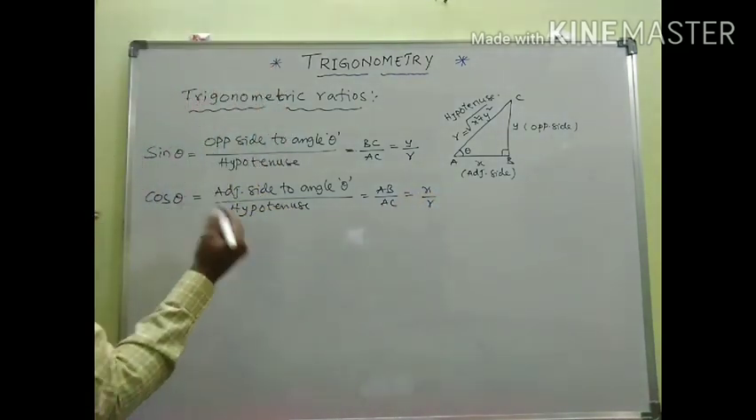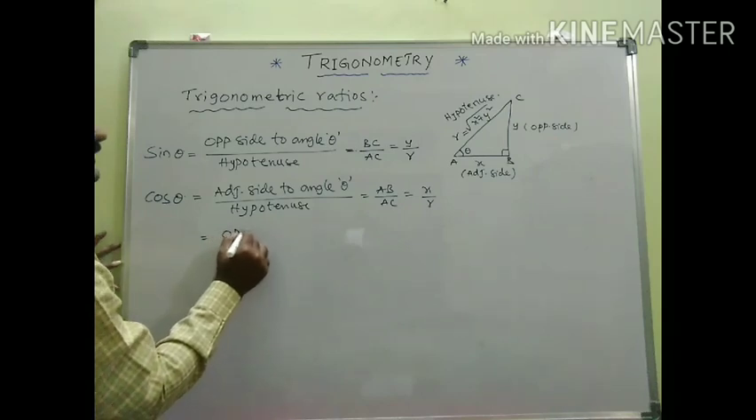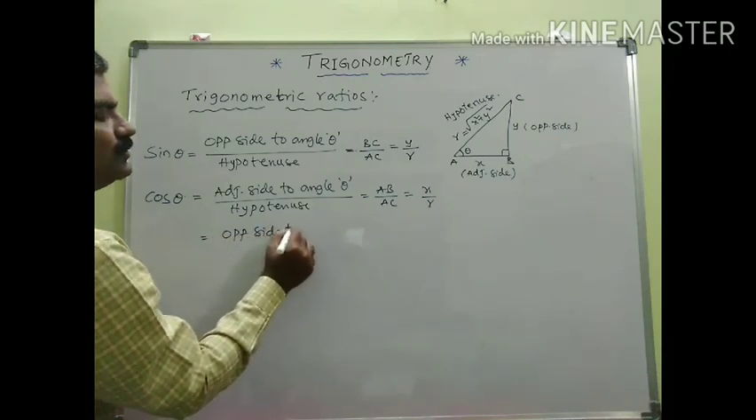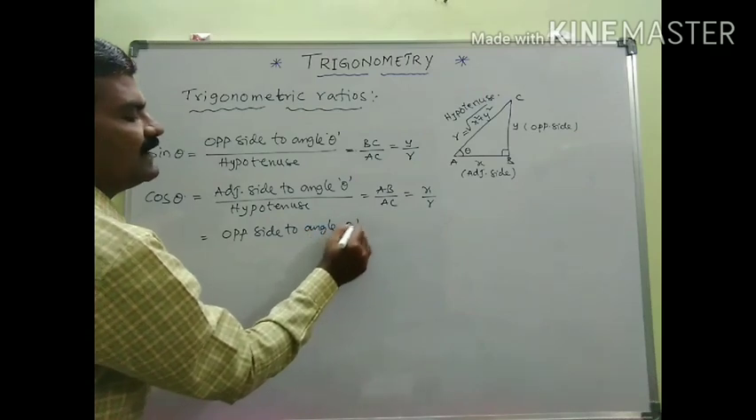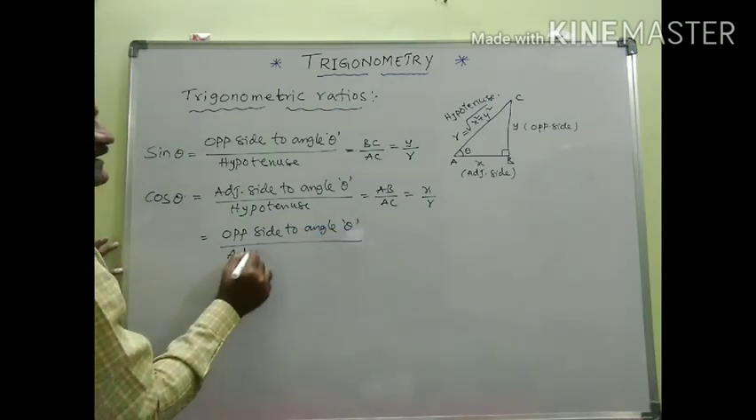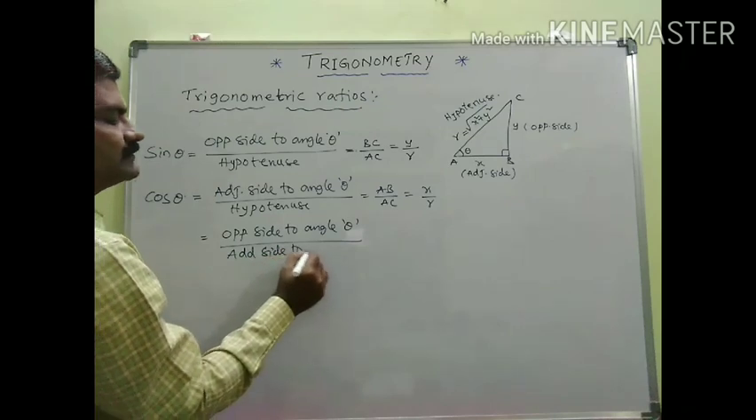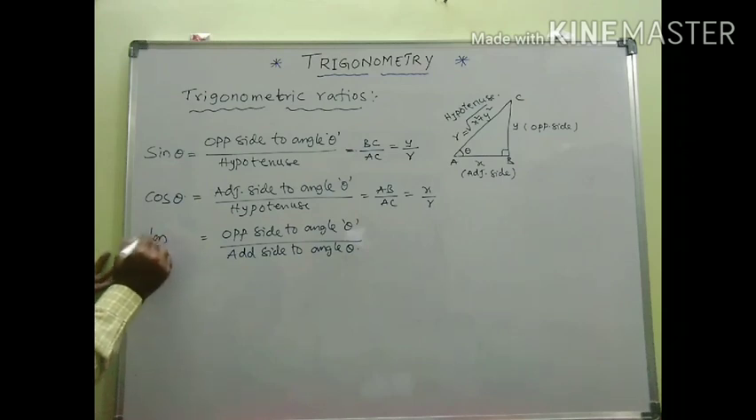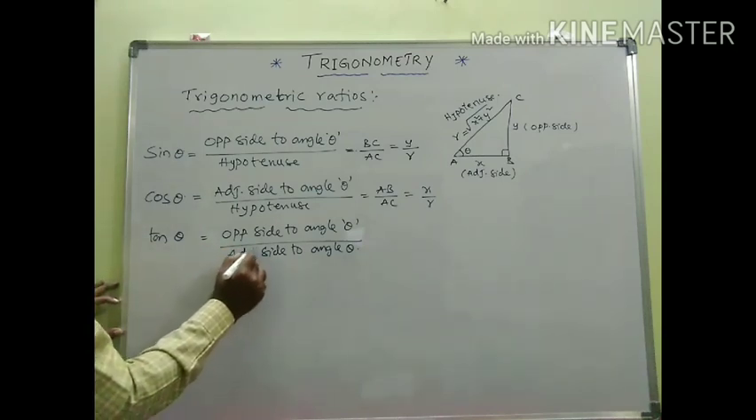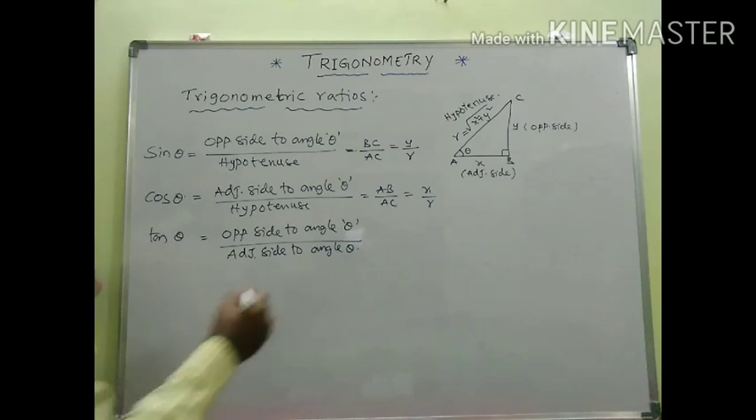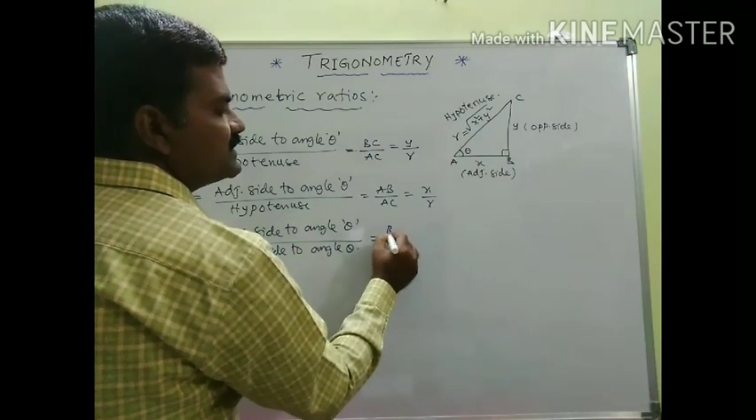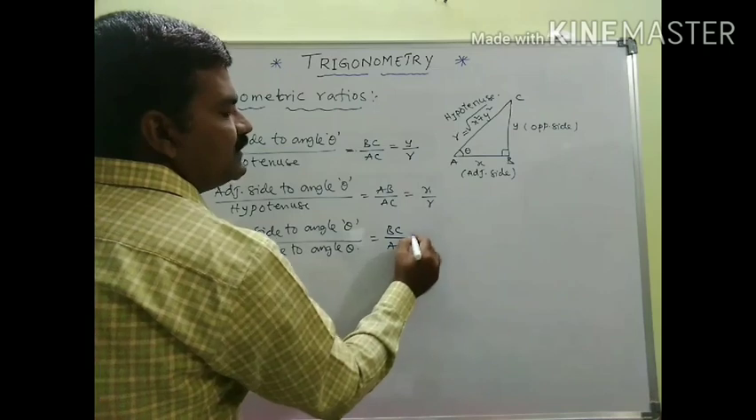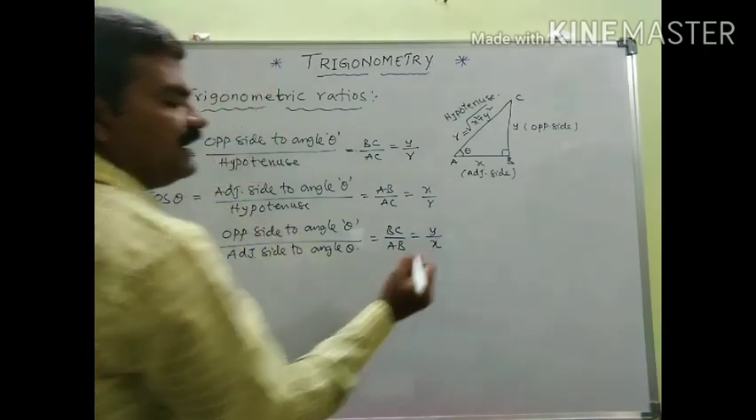And the next one, the ratio between the opposite side to angle theta by the adjacent side to angle theta. This ratio is known as tan theta. Opposite is BC and adjacent side is AB. Finally, this is y by x.